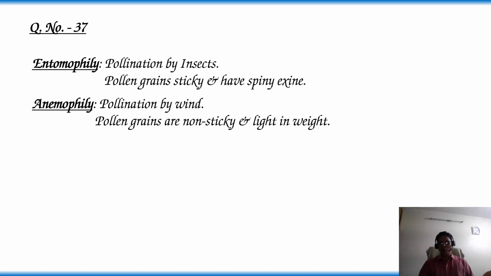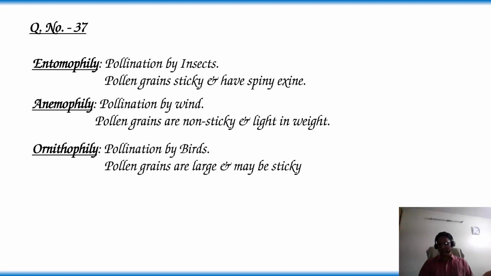Anemophily. Pollination by wind. Such flowers are called anemophilous flowers. They produce pollen grains that are non-sticky and light in weight. Ornithophily. Pollination by birds. Such flowers are called ornithophilous flowers. The pollen grains are large and may be sticky.